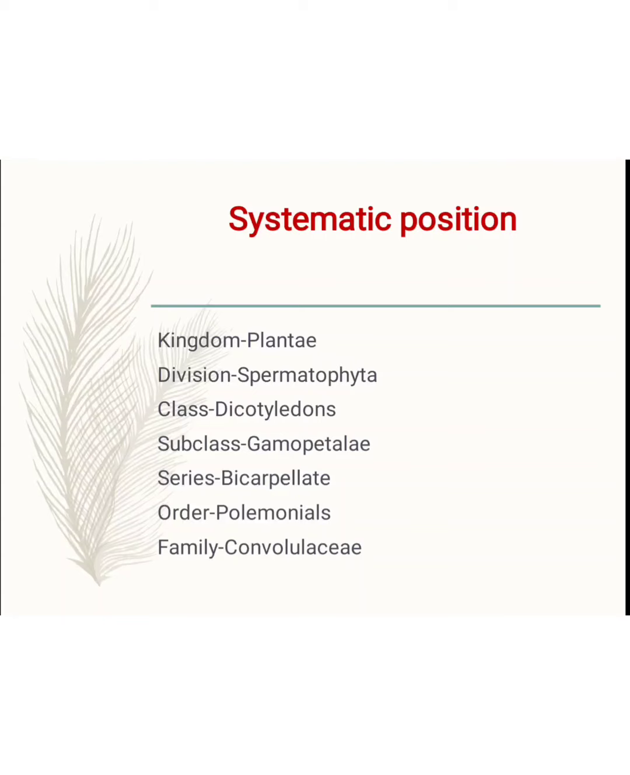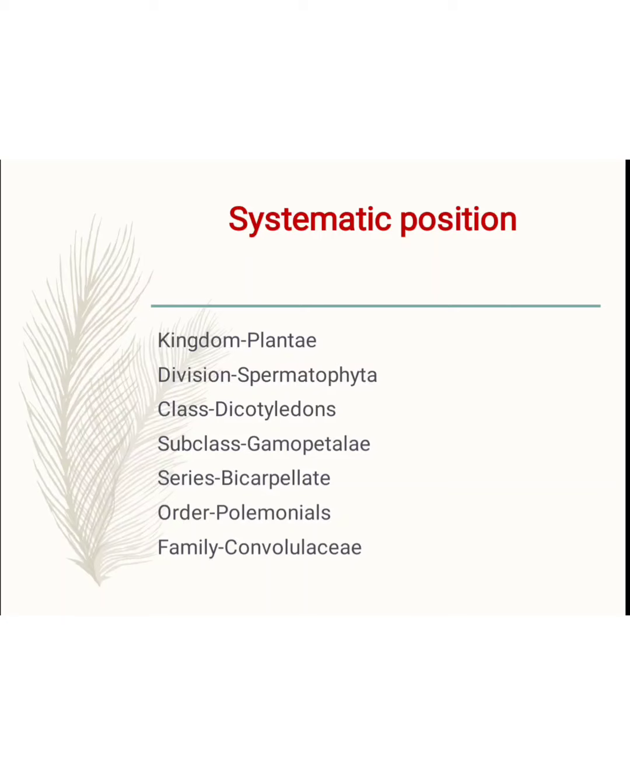Then the class is dicotyledons. It means two cotyledons are present. The root is a taproot. Venation is reticulate venation. Flowers are pentamerous or tetramerous. After fertilization, the ovary converts into fruit. Then the subclass is gamopetalae. It means the petals are fused together.